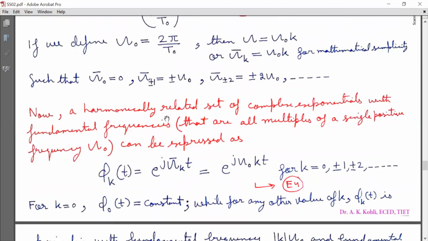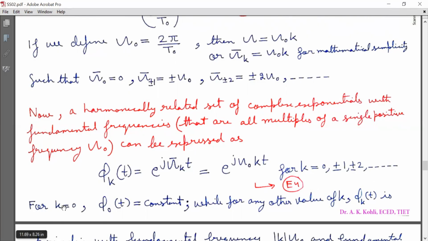Now, a harmonically related set of complex exponentials with fundamental frequencies that are all multiples of single positive frequency omega naught can be expressed as φ_k(t) is equal to e^(jω̄_k t), and that is equal to e^(jΩ₀kt) for k = 0, ±1, ±2 and so on, marked as equation E4.